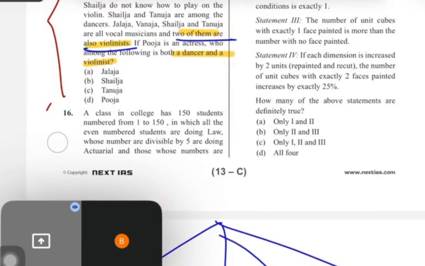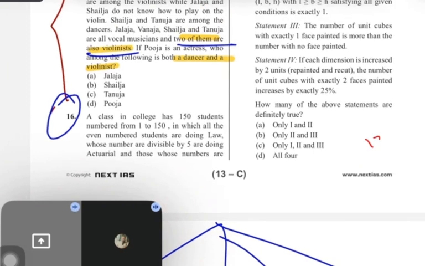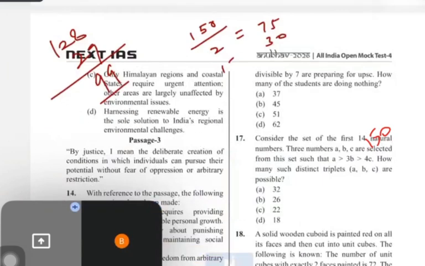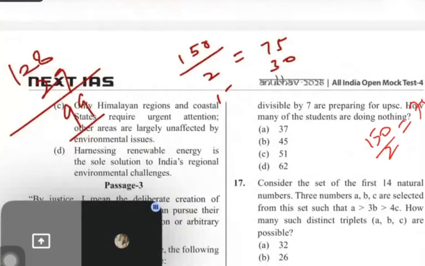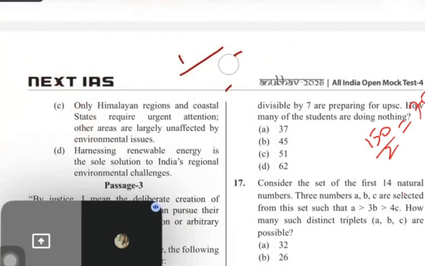Now read this question. A class in a college has 150 students, numbered 1 to 150, in which all of the even numbered students are doing. We did this question. If you want, I can tell you again. It will be 75.